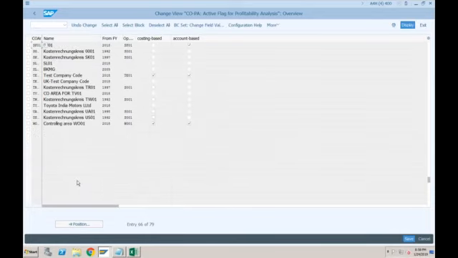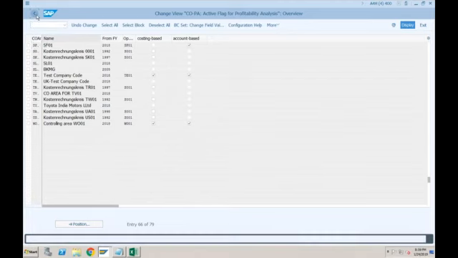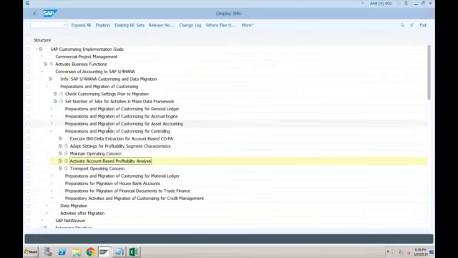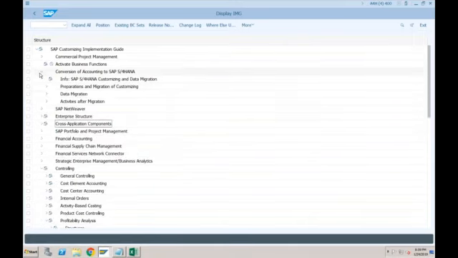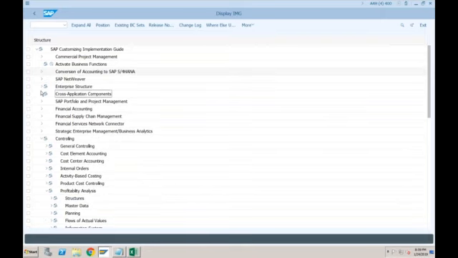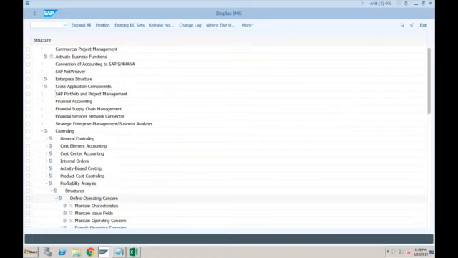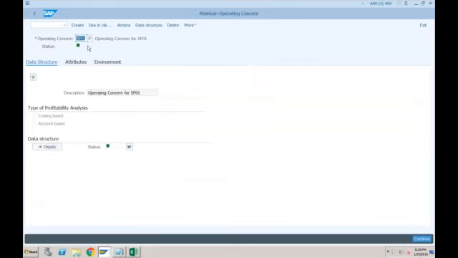Let's go and see once again in our operating concern whether those two characteristics are active or not. So Gaurav? Hello. Yes, tell me. I think in controlling area we also need to activate this component, no? We already activated.